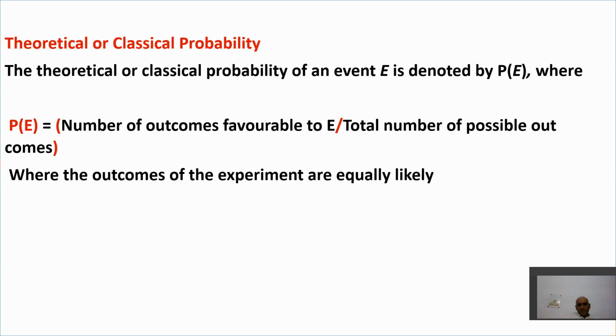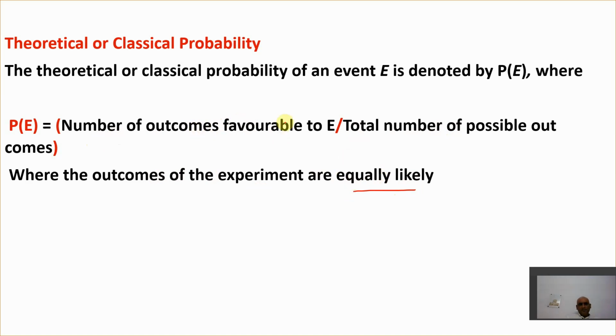So let's use this new concept called theoretical probability. This is the main idea in class 10th probability. Theoretical or classical probability is very important. Let's start with the definition. The number of outcomes favorable to E divided by the total number of possible outcomes, where the outcomes of an experiment are equally likely. That's why the word equally likely is very important, which we are going to use in almost every question here.